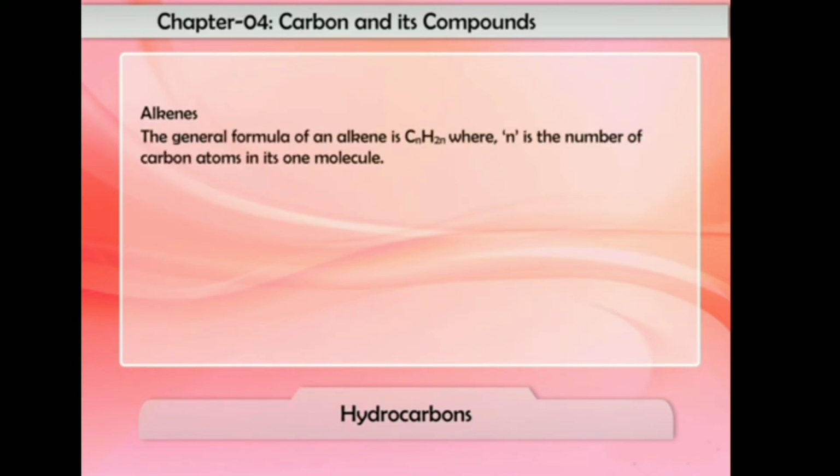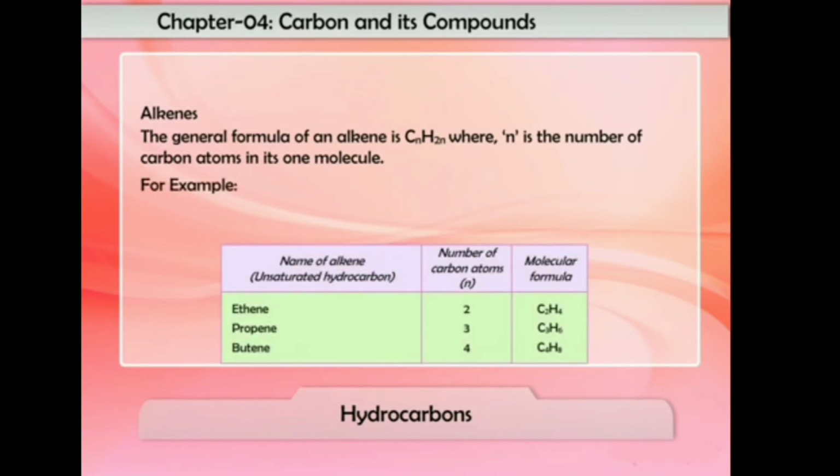The general formula of an alkene is CnH2n, where n is the number of carbon atoms in one molecule. Let us understand it with examples. 1. If an alkene has two carbon atoms in its molecule, then n is equal to 2 and its molecular formula will be C2H(2×2), that is C2H4. 2.